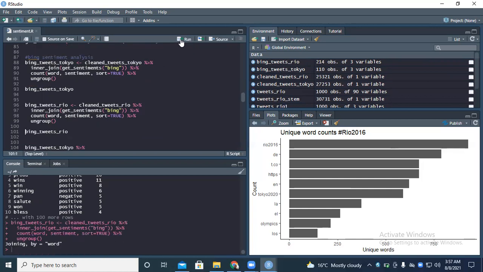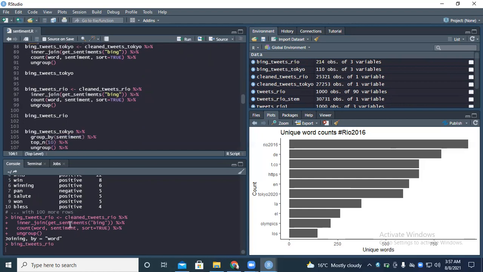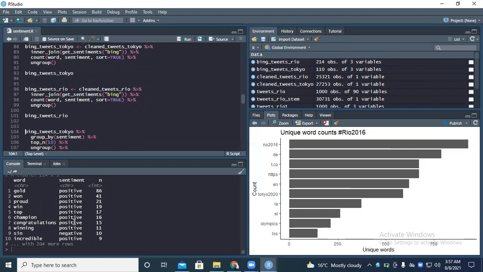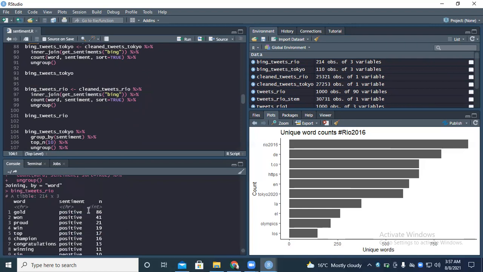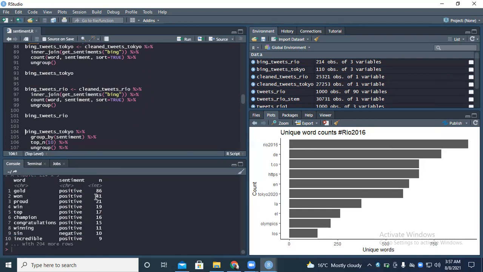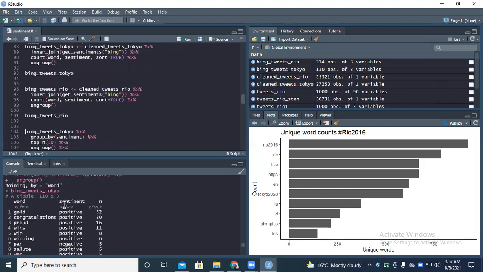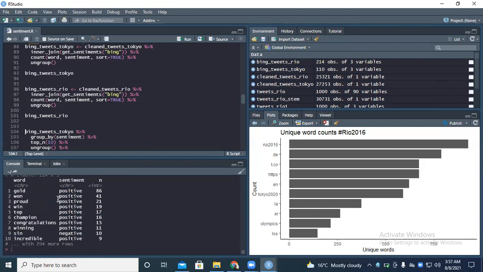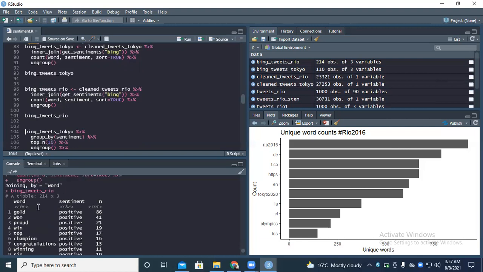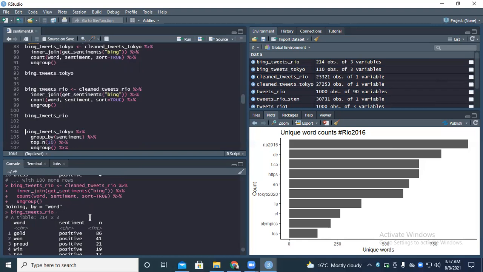When we had the Olympics 5 years ago, that was 2016, these were some of the words. In this category, we have only one negative word, that is pan. So let's see for this case. Gold appeared 86 times. This time, it appeared 52 times, which means it has appeared less compared to 2016. Does that mean a change? Okay, we'll see.